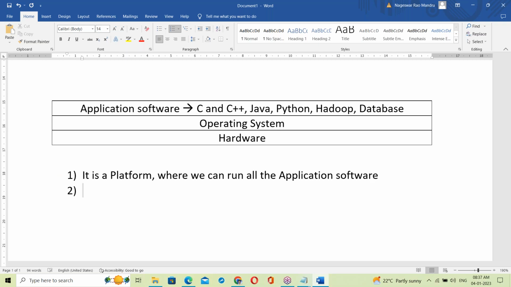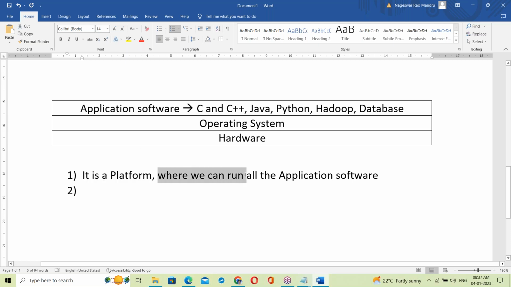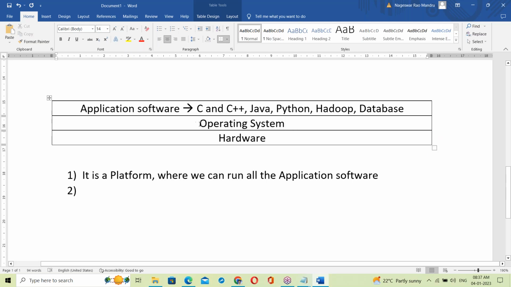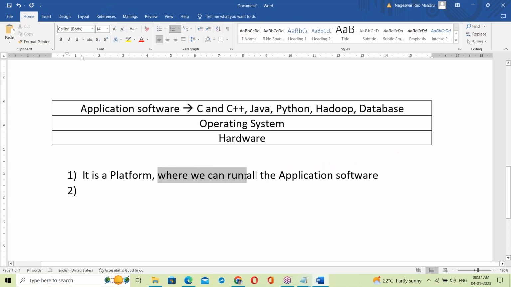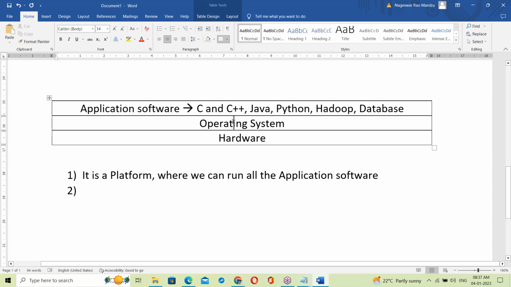Okay, all the application software. The OS is a platform where we can run all the application software. On top of it, all are running here. So the OS is acting like a platform. What the OS means is simply a platform.